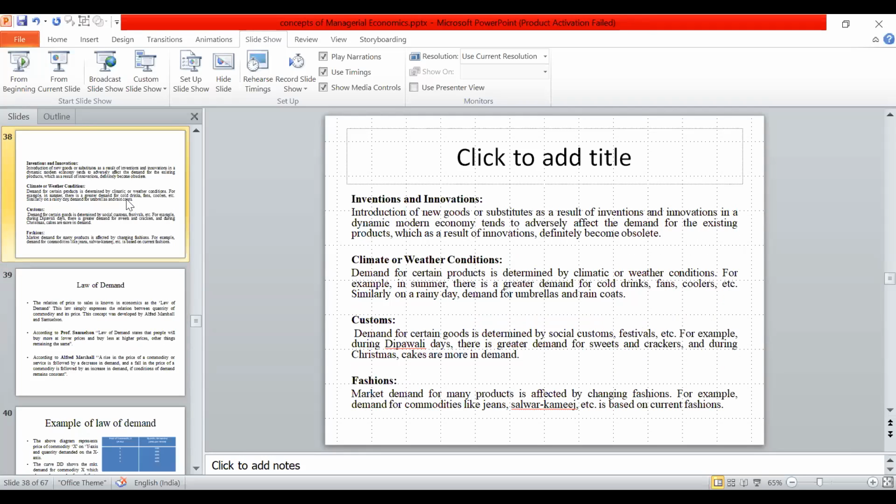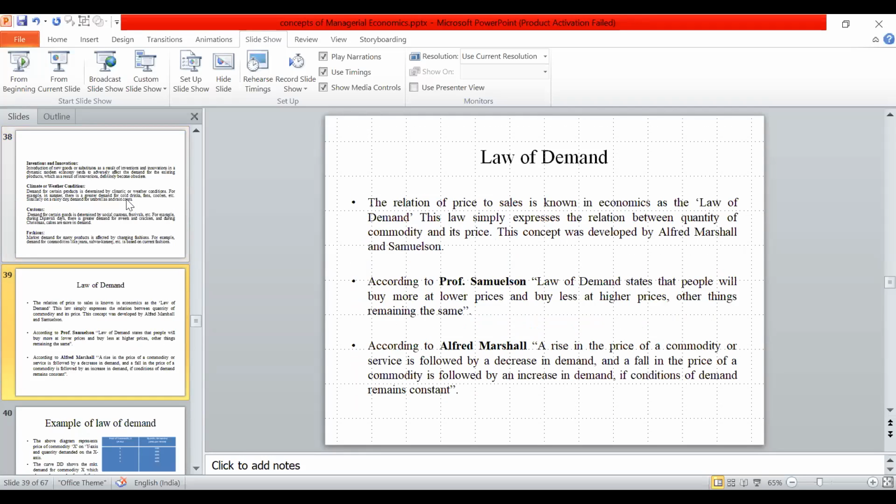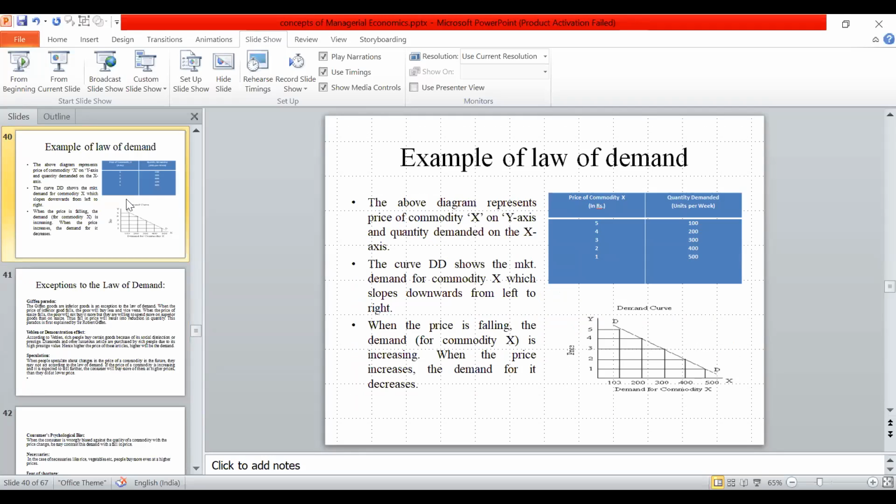Law of demand: based on the price, as price increases demand decreases. The price and the demand are inversely proportional. If demand is increasing, the price is decreasing. If price is increasing, the demand is decreasing. This is inversely proportional, and this is called the law of demand.